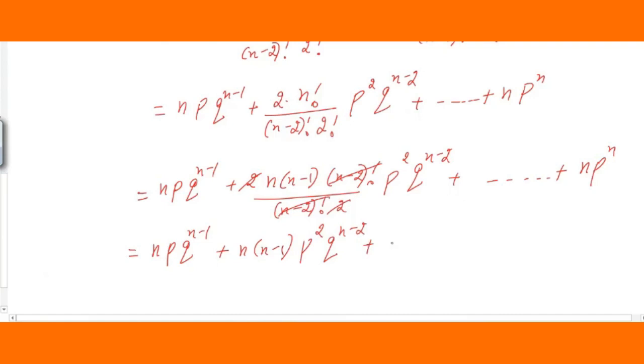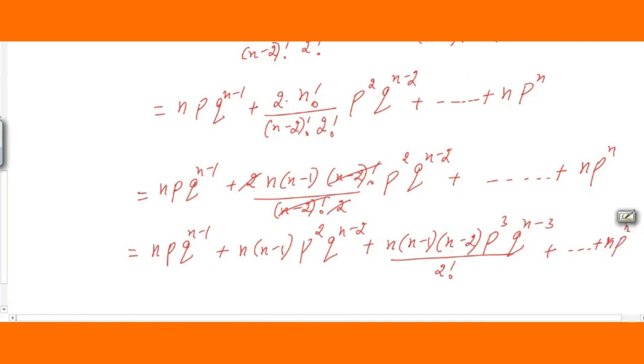Further if you simplify, definitely you can see the values you are going to get here: n, n minus 1, n minus 2, p^3 q^(n-3), divided by 3 factorial. Only 3 will get cancelled, then it will be 2 factorial, or 1 into 2 into 3. So that you can do very easily. Dot dot dot. The last term remains as it is, n p^n, students.